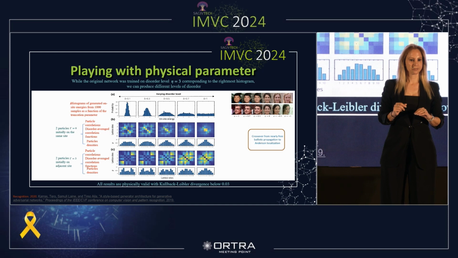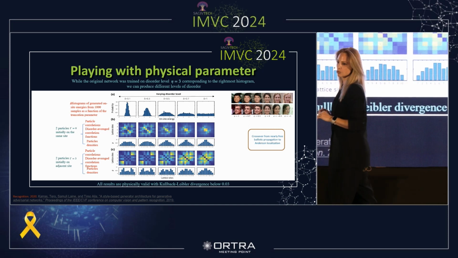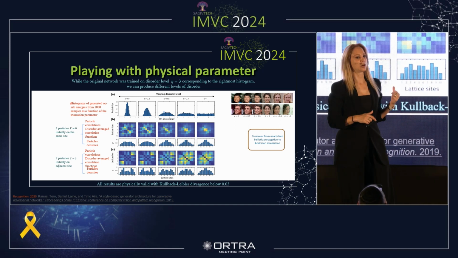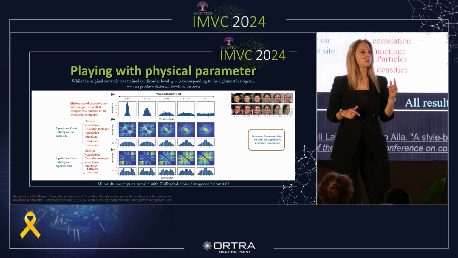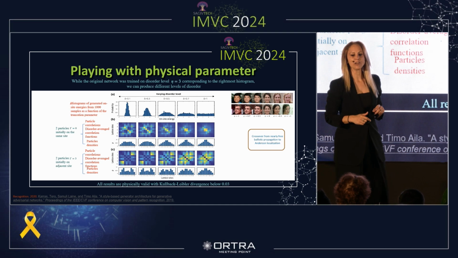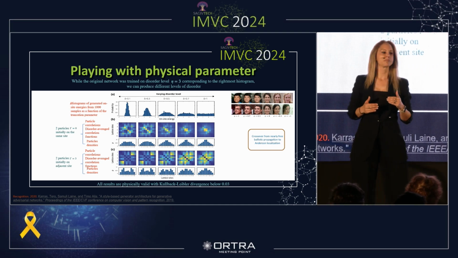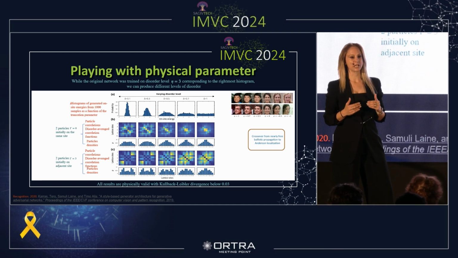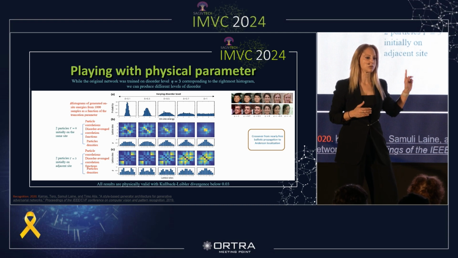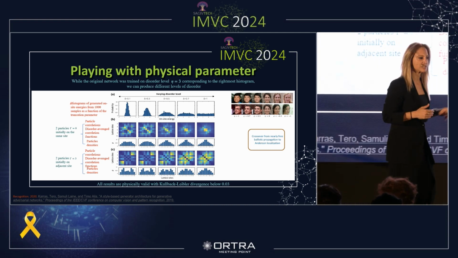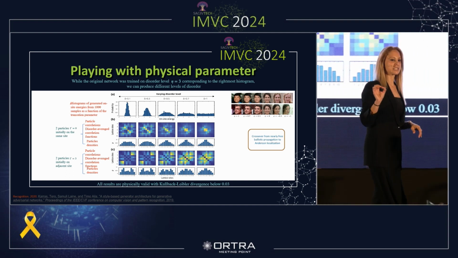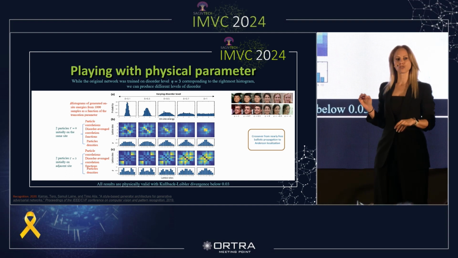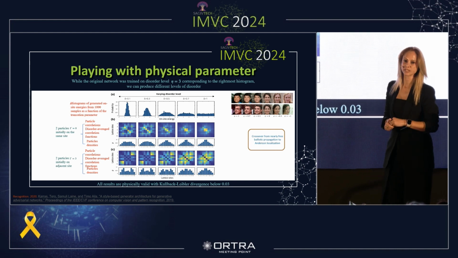Once we've done that, a physical phenomenon was revealed. Here I show how I can control the levels of the disorder in the generated instances post-training and uncover a real physical phenomenon called Anderson localization, which is a crossover from almost free propagation at low disorder levels to localization in high disorder. Even though we didn't train on this explicitly, we get control of a real physical parameter of the system.